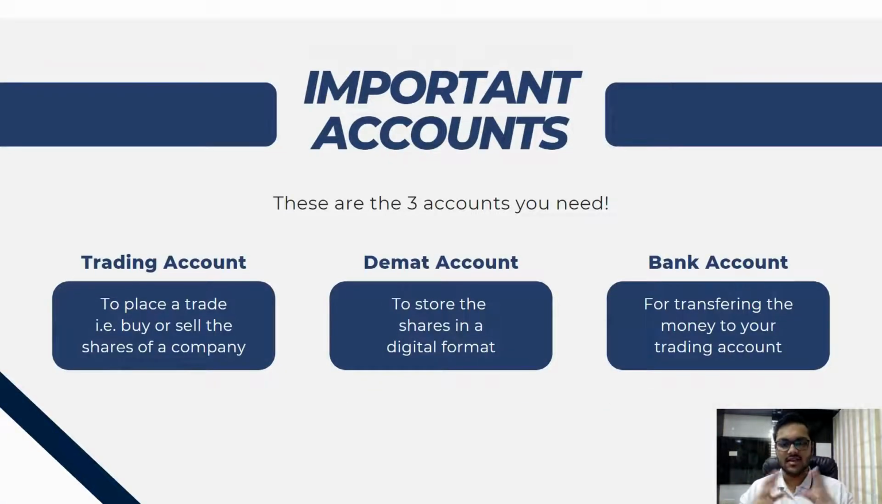These are the three important accounts I explained in the second video of this series as well, but I would like to touch upon them again. These are the three important things whenever you are placing a trade. First is the trading account. You need a trading account to place a trade, that I want to buy 10 shares of Reliance or TCS, or sell 10 shares of whichever company. To place the buy or sell order, you need your trading account.